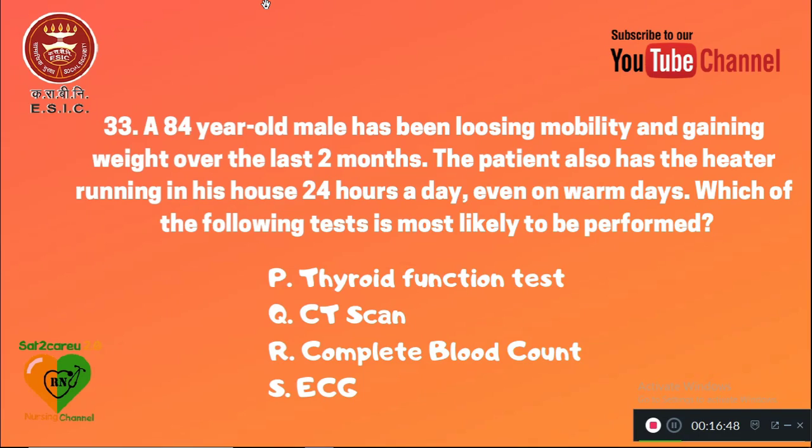P is thyroid function test, Q is CT scan, R is complete blood count, and S is ECG. These signs and symptoms indicate there is a thyroid function disturbance in the client. That's why the weight gain is there, and inability to maintain body temperature is also present. So we can go for a thyroid function test.